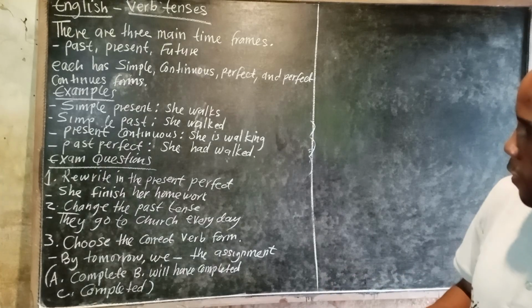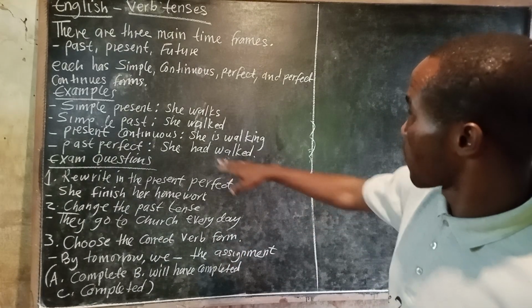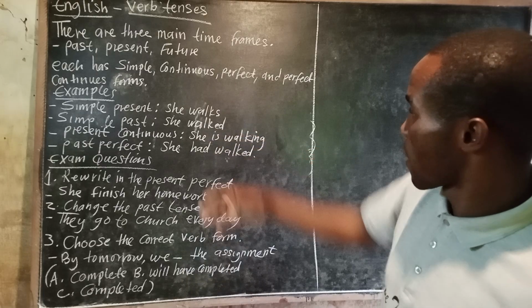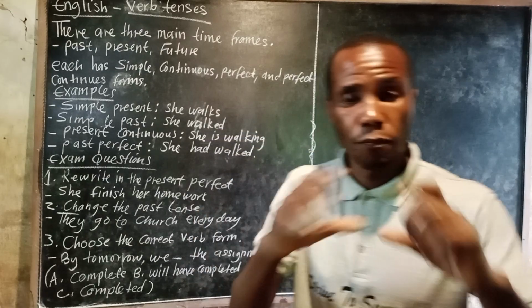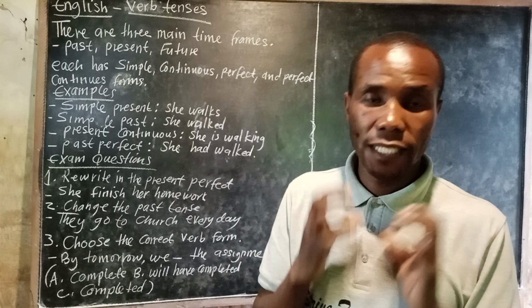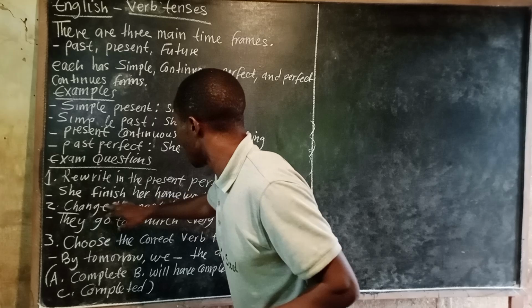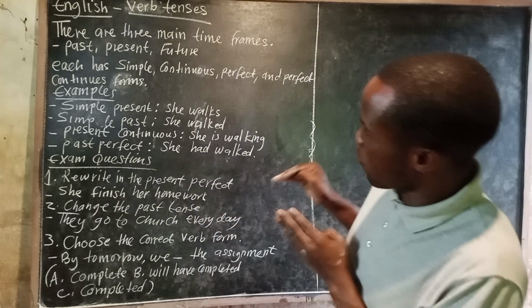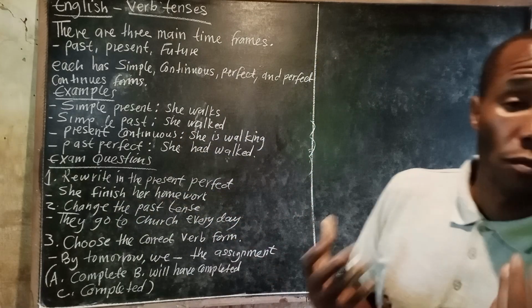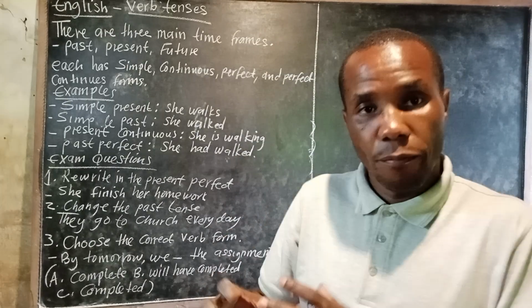Remember, when I was talking about the examples that I gave you, as long as there is the word perfect, it means the auxiliary verb must appear. So here you say she finished her homework. When writing, you say she has, which is the auxiliary verb has.